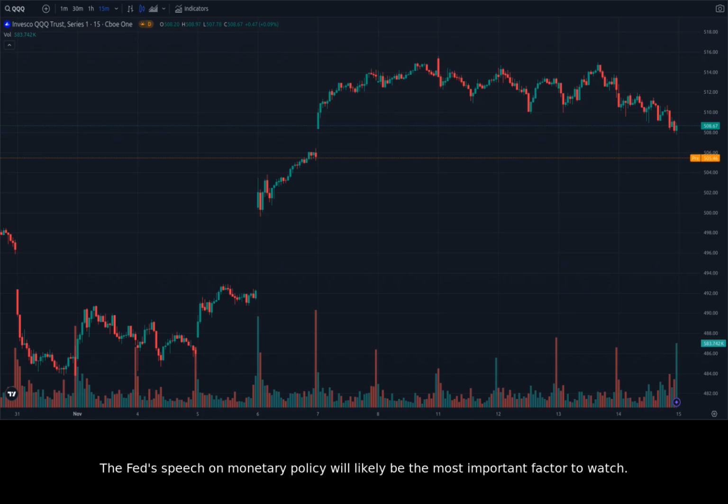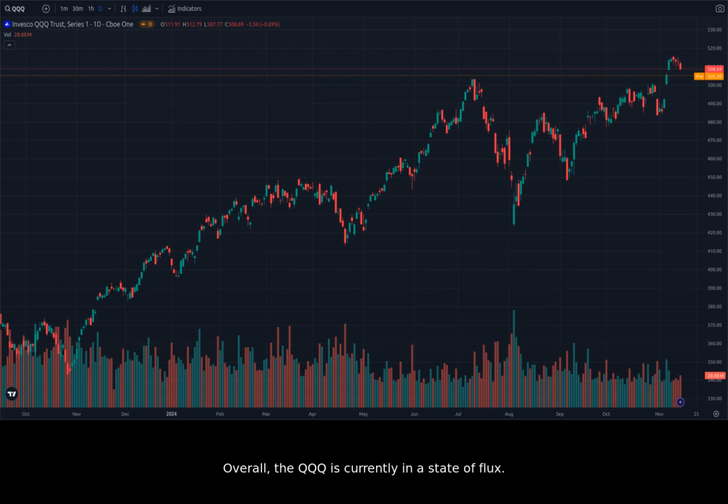The Fed's speech on monetary policy will likely be the most important factor to watch. If the Fed sounds more hawkish than expected, we could see the QQQ sell off. However, if the Fed sounds more dovish, we could see a rally in the QQQ. Overall, the QQQ is currently in a state of flux. The news is mixed, and the chart data is showing some signs of indecision. The Fed's speech will be critical in determining the future direction of the QQQ.